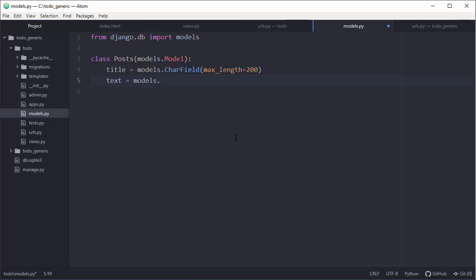And what column will that be? How will it look like? That will just be a text field. Django specific stuff: text field, and for simplicity reasons, just continue to the next line. Now there are a couple of things that also need to be done when you're working with complicated CMSs, but this is just simple to do.